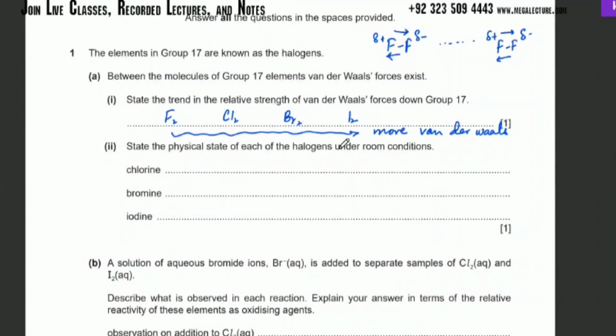State the physical state of each of the halogens under room conditions. So, what's the color of chlorine and what's the state? Green and the state is gas. Bromine? State is liquid, brown color. And iodine is solid and black.